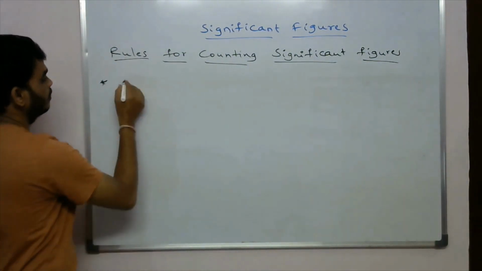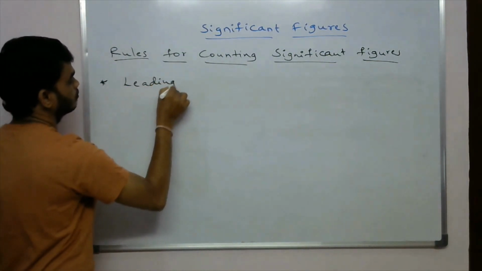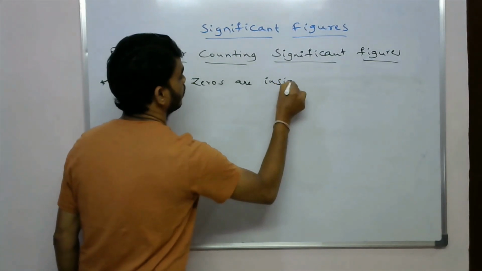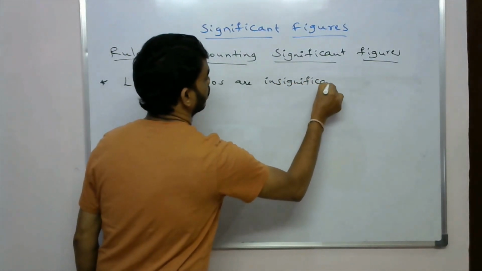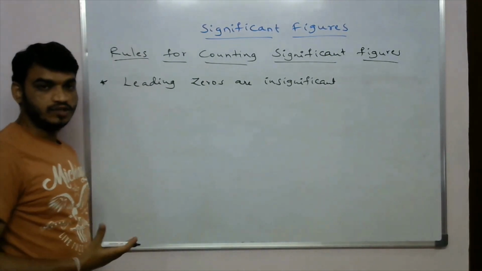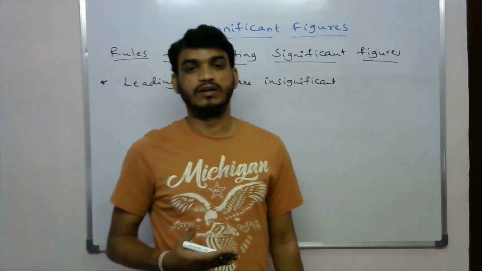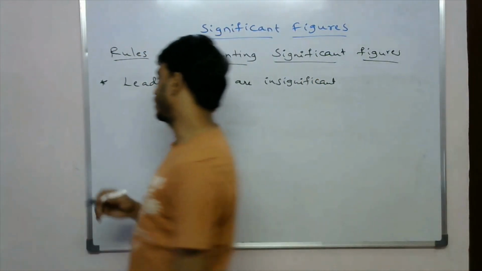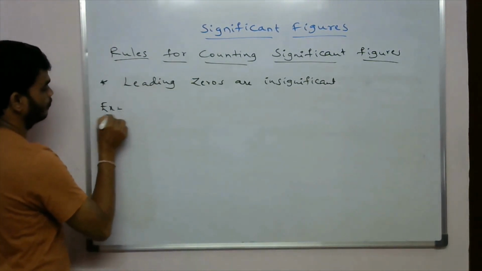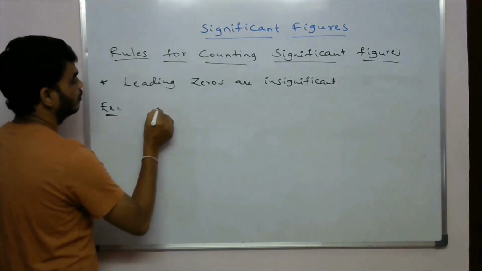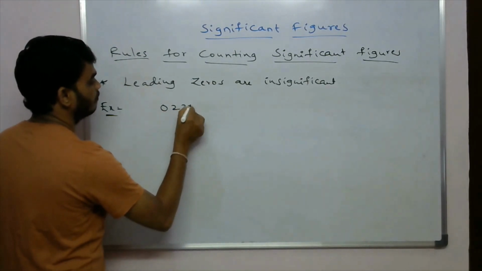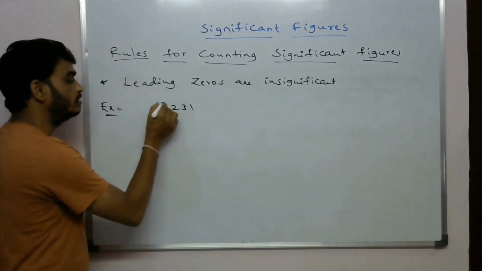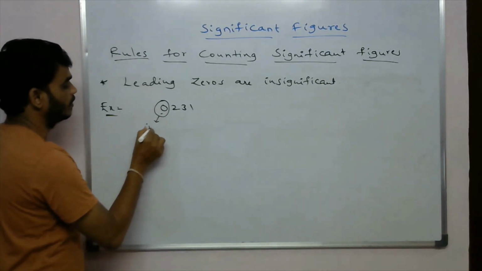So the second rule: leading zeros are insignificant. Leading zeros means the zeros which are present before the number. For example, I will take 0231. Here the 0 is the leading one, so this 0 is insignificant.